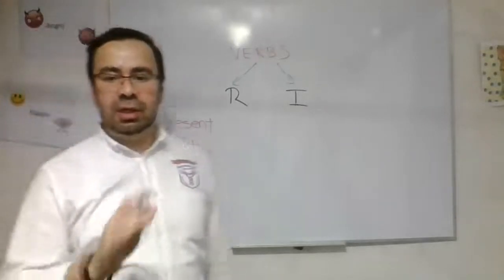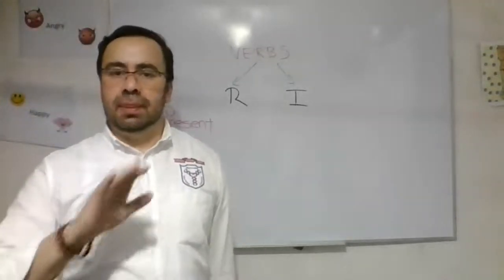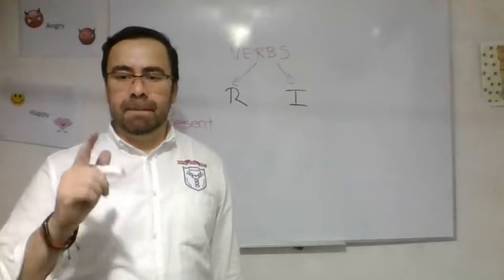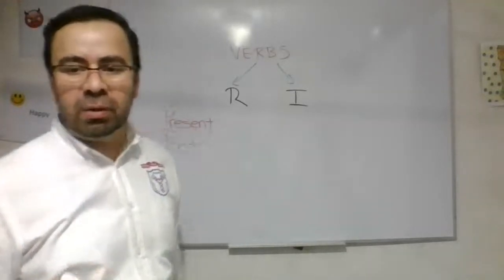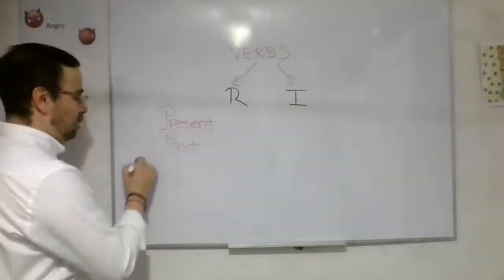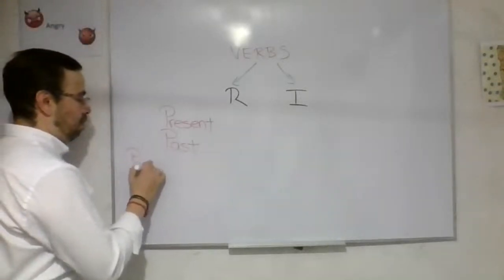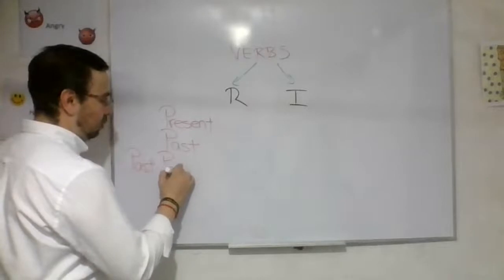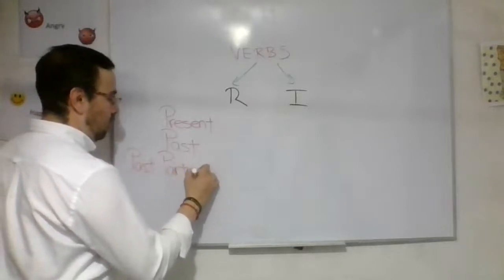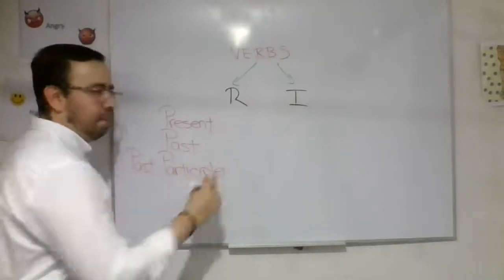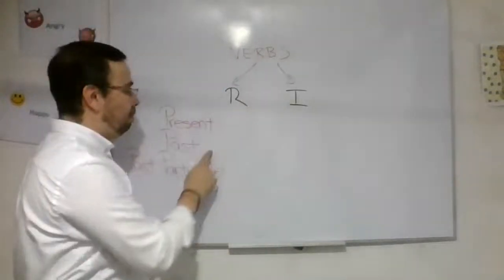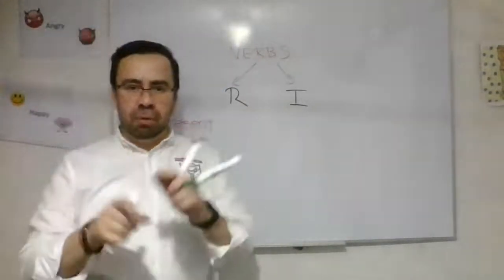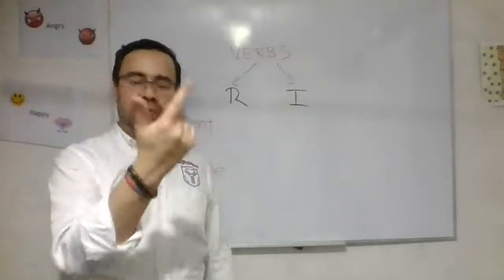And the last one is the past participle. Present, past, and past participle are for both regular and irregular verbs.